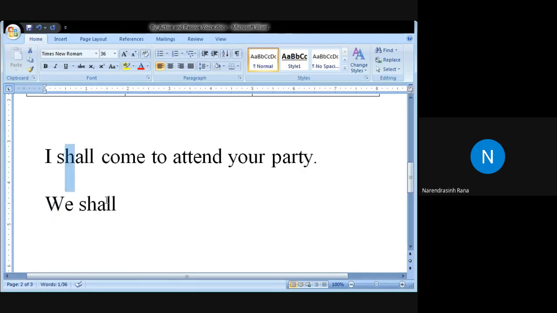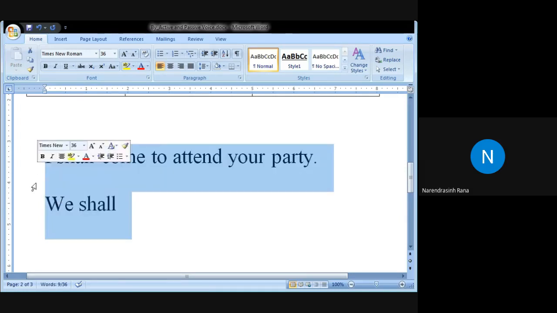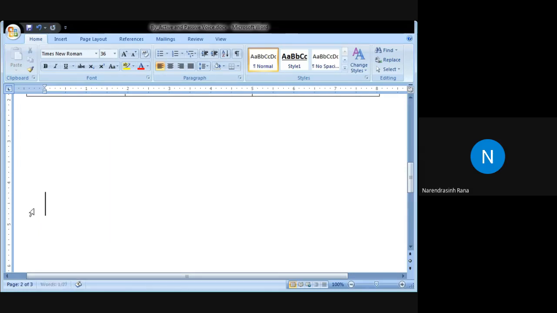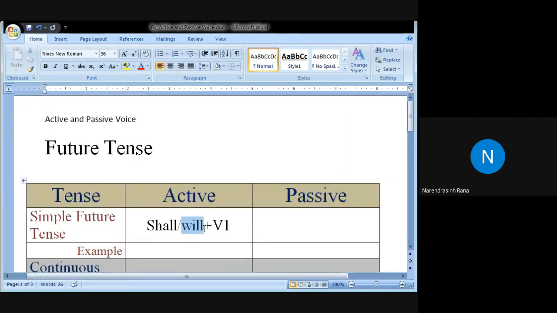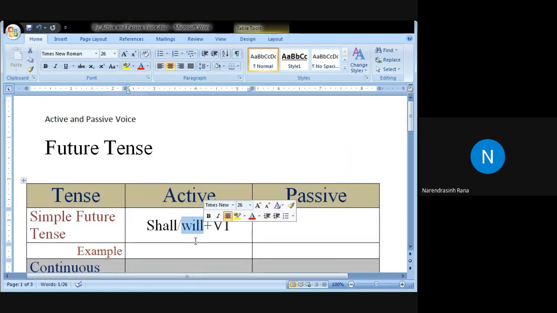But in today's time, modern English generally always prefer will. So if you make use of will with I, will with we, then it is correct. All right, there is no problem. So generally in today's time, always modal auxiliary will is used.